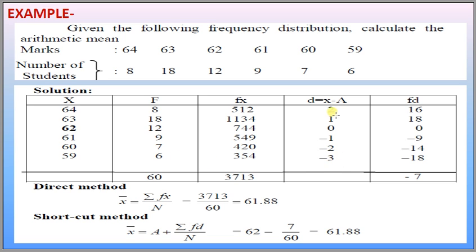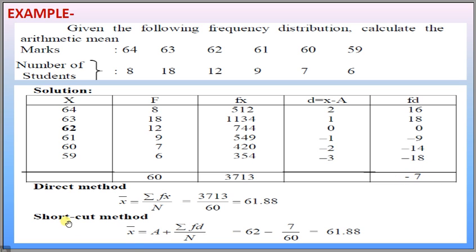If we multiply these di values with corresponding f values, 8 into 2 is 16, 18 into 1 is 18, 12 into 0 is 0, 9 into minus 1 is minus 9, 7 into minus 2 is minus 14, and 6 into minus 3 is minus 18. If we take the sum of these fi di values, we get summation fi di equal to minus 7.